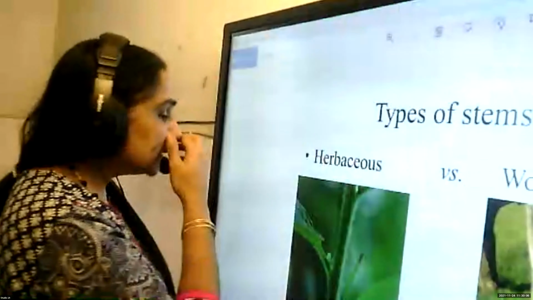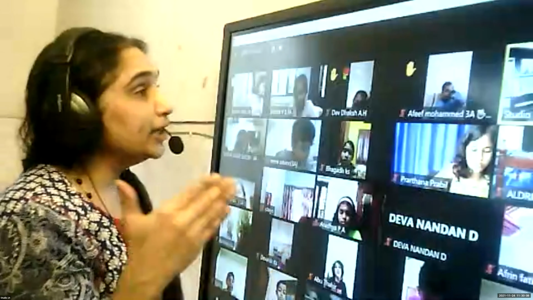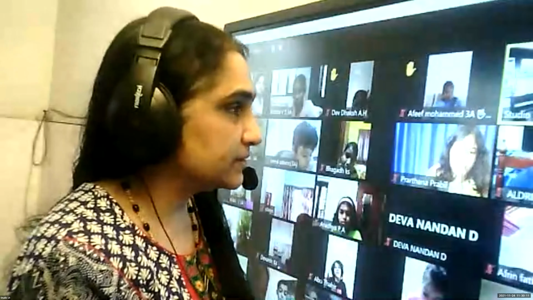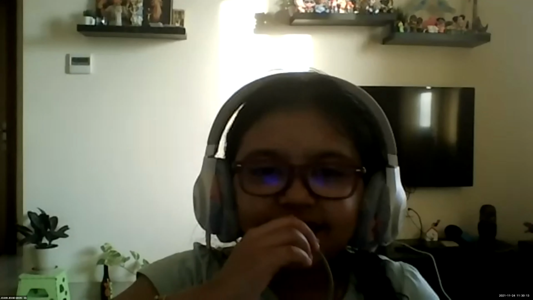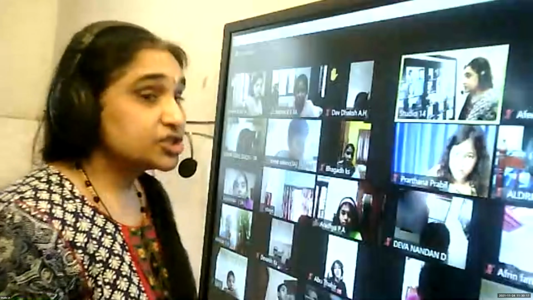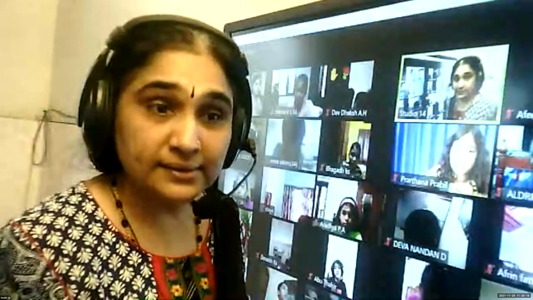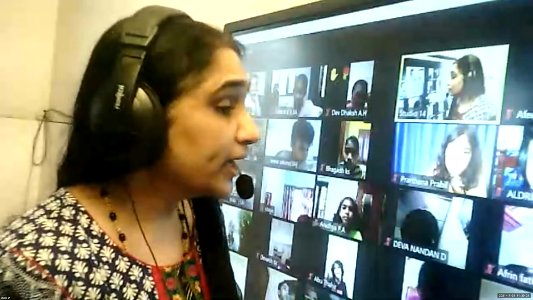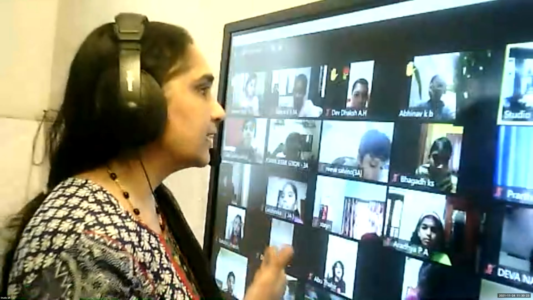Okay. So children, just now you saw different types of stems, isn't it? Woody stem, soft stem, hairy stem, stems with spines. So likewise, different types of stems are there.